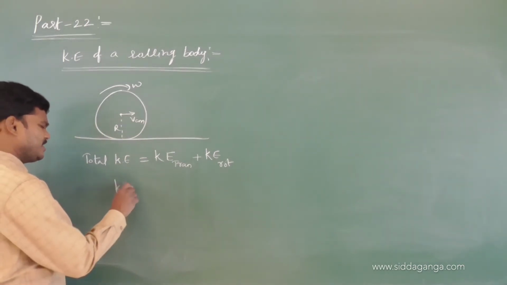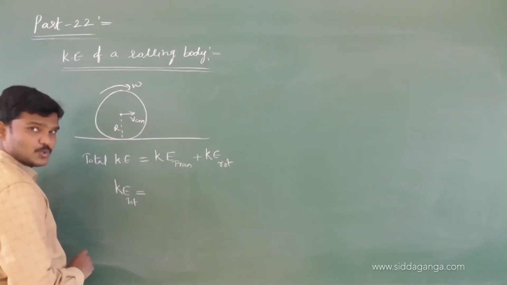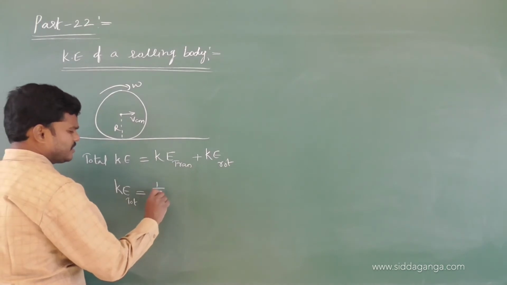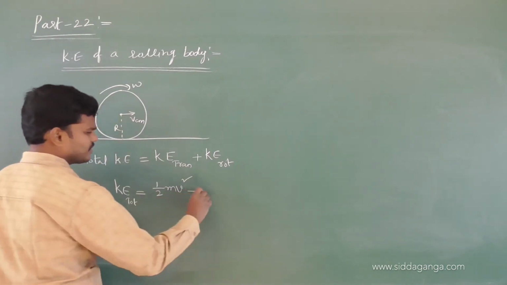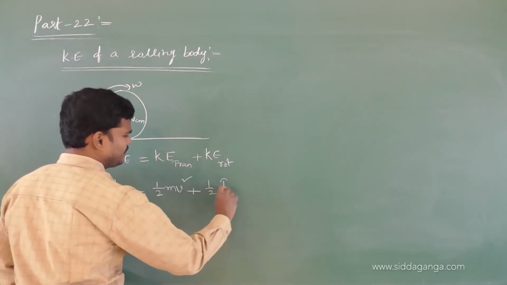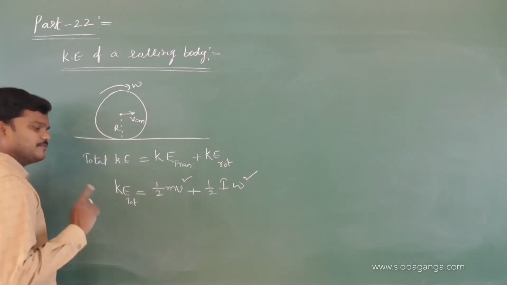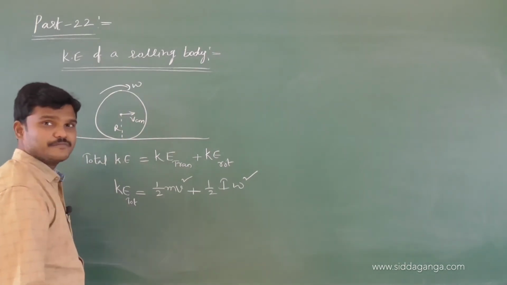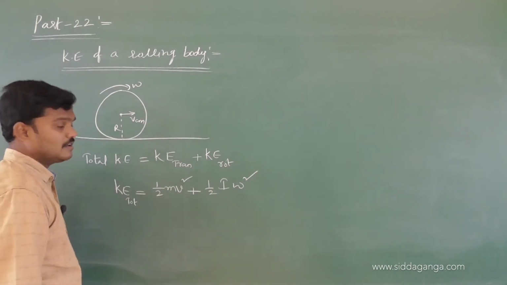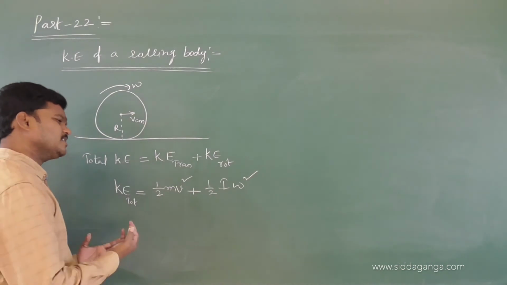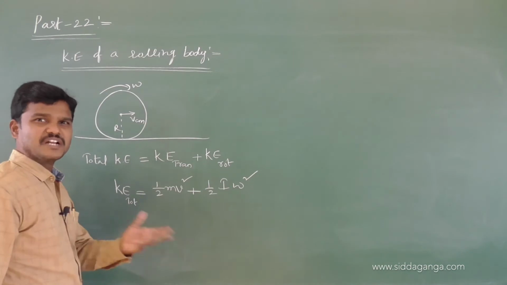Now KE, let me write KE total. Translational is what? Half m v square. Rotational, half I omega square. So this is the equation of the total kinetic energy of a rolling body, that is half mv square plus half I omega square. We can extend this equation into the parallel axis theorem also. If you extend, you will get the parallel axis theorem.